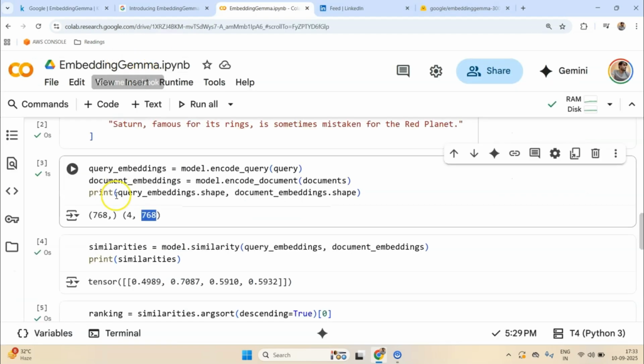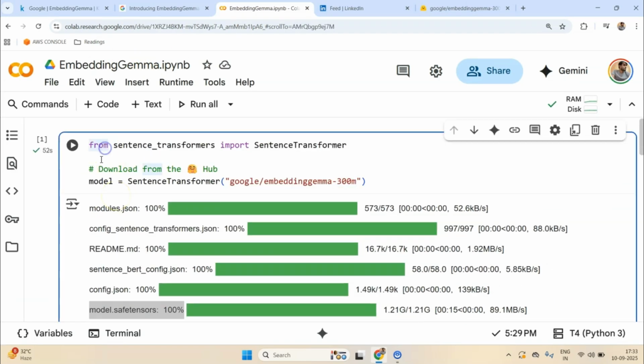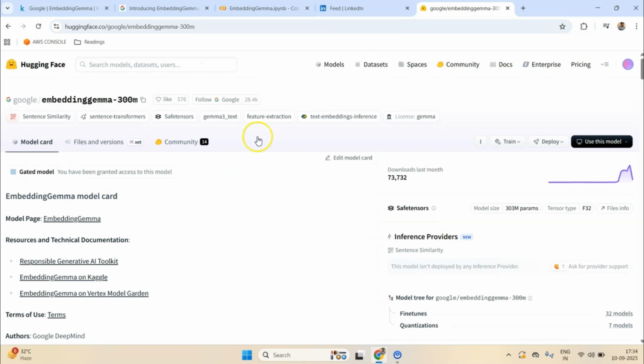And in this particular notebook that we see, I have loaded this Embedding Gemma in a Colab Notebook, and here I am using this model. Now this is a gated model because it has been released recently. So you need to go to Hugging Face, log in, and then accept their terms and conditions, that you won't use this model for any wrong purposes, obviously.